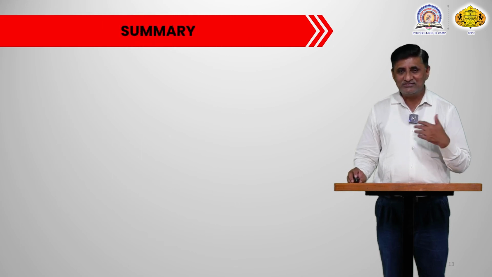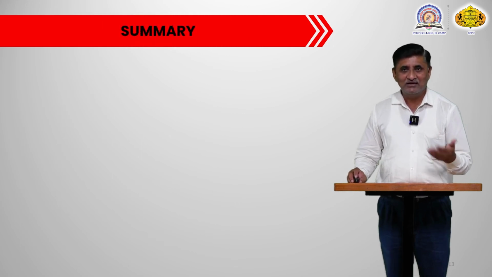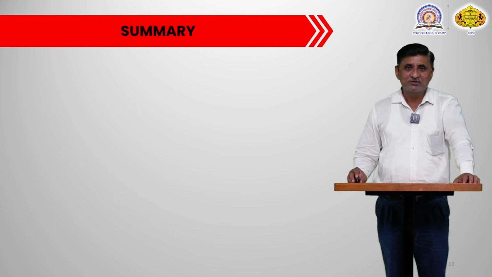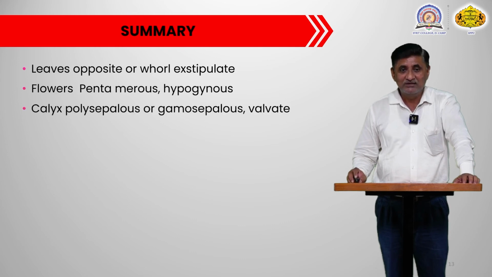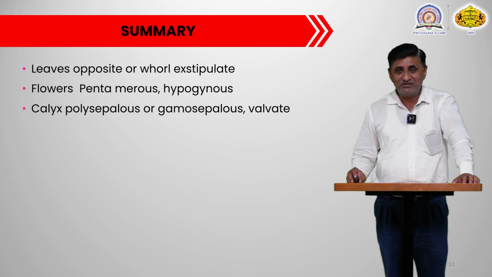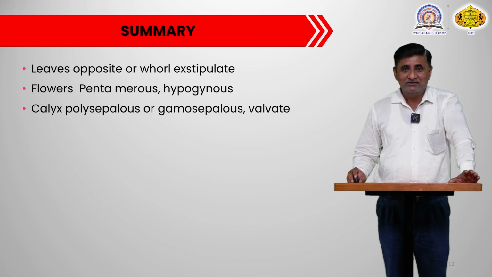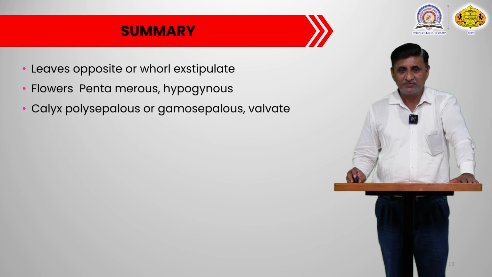Now we will summarize our study in this particular slide. What are the salient features, or what is the summary of our study? As I already mentioned, the plants belonging to this family are mostly herbs, shrubs, small size trees or climbers. They may be annual or perennial. Mostly they are perennial in nature. They possess simple, opposite or whorled, exstipulate leaves.